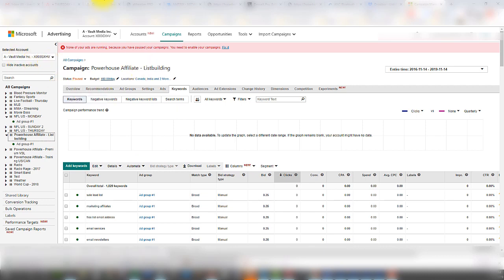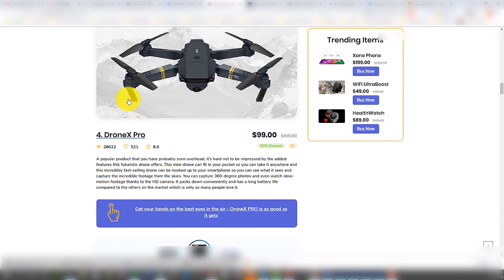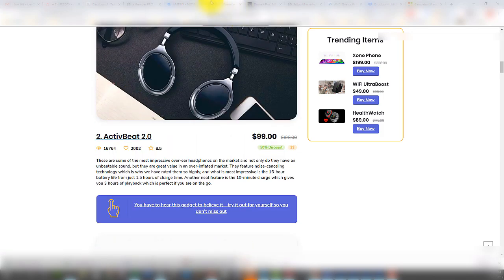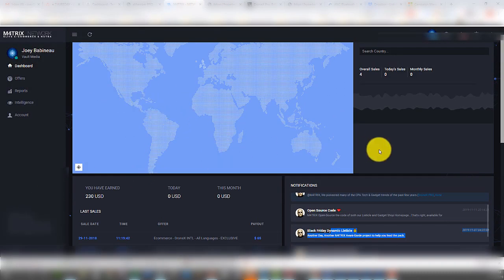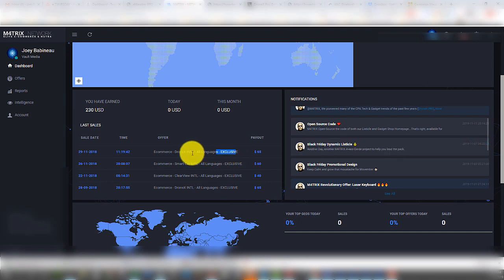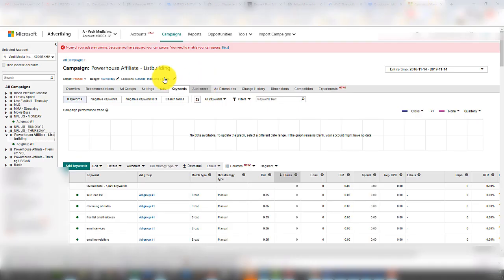And the beauty about some of these offers on Matrix is that you can target multiple countries, so you don't have to just do USA. You can actually see what countries are available. I believe most of these are all countries. So yeah, right here, all languages. So it automatically populates to a different country. So if I'm running this and I want to run it on Bing and get super cheap clicks, you can see here actually, in fact, I ran India for Powerhouse and the click cost was like in the pennies. So I mean, there's certain countries that are super cheap clicks, and if you have the ability to translate your pages, you're going to be one step ahead, again, of every affiliate out there.